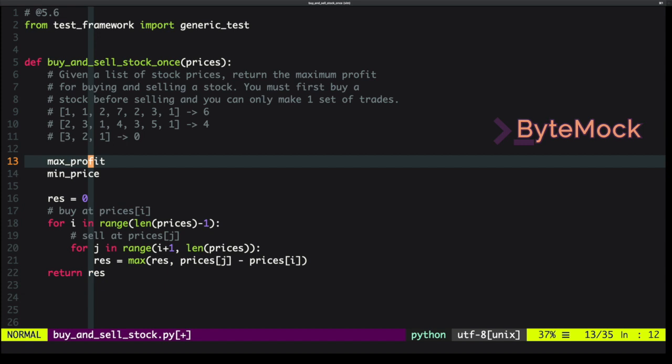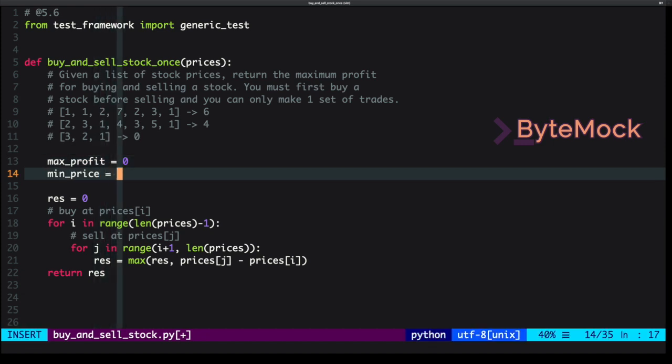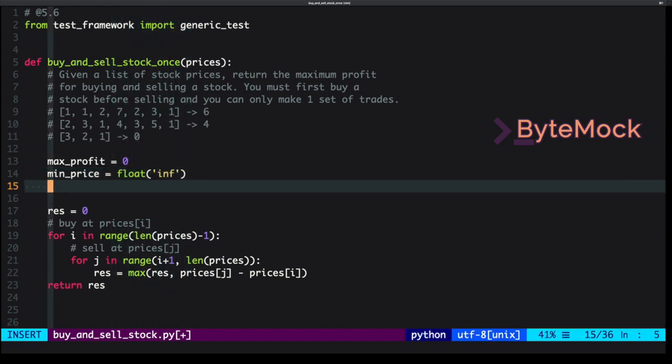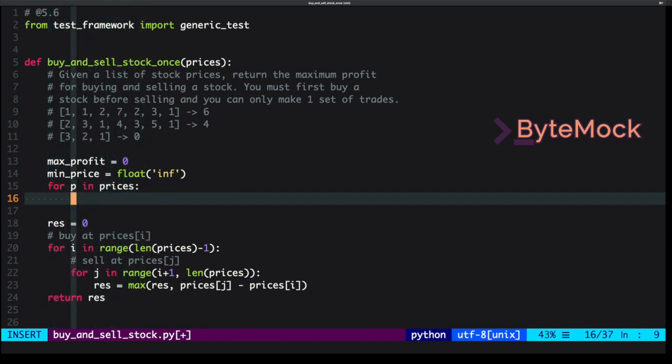So how would this look? So let's say max profit equals 0. Let's say min price equals 0 as well to start. Actually, let's start with min price being max. So float inf, we're just going to start with min price being infinity, and we're going to loop over the prices. So we're going to say for p in prices.